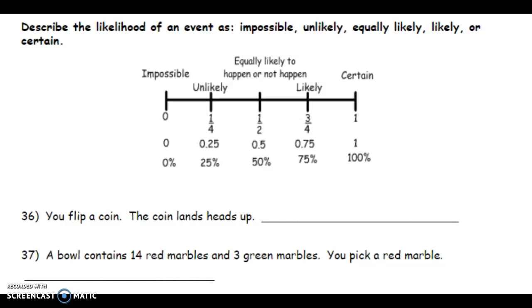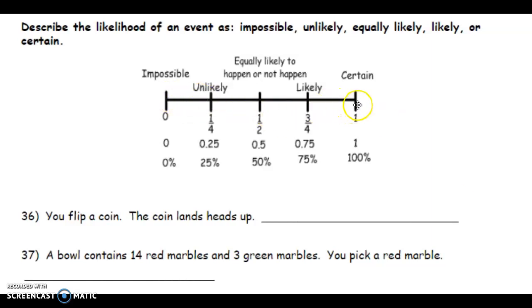Describe the likelihood of an event as impossible, unlikely, equally likely, likely, or certain. So if you didn't understand this, I would highly recommend you go back to one of the previous PowerPoints. I think it's on slide 6 of one of them. I have put about 8 or 9 different videos. In one of those videos, I was talking about the probability event line.